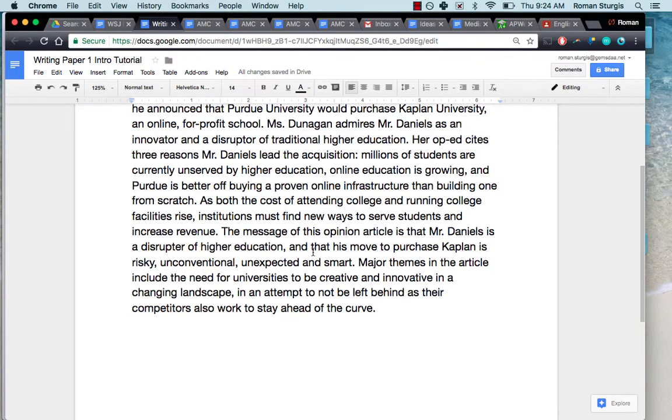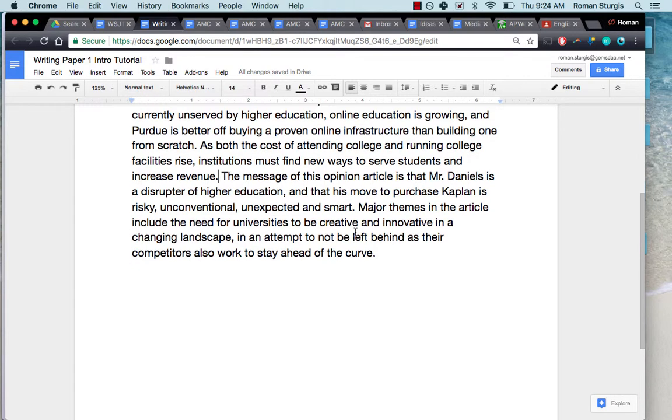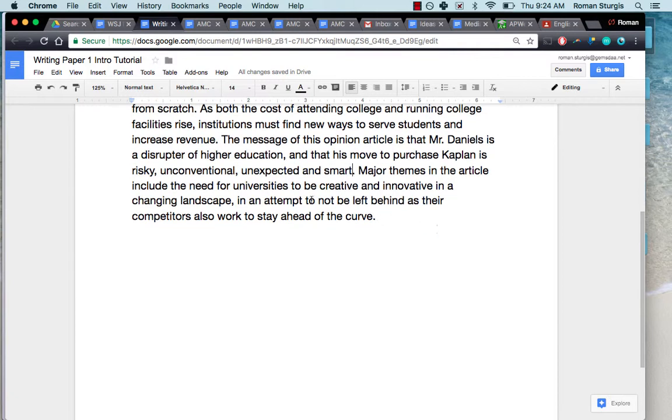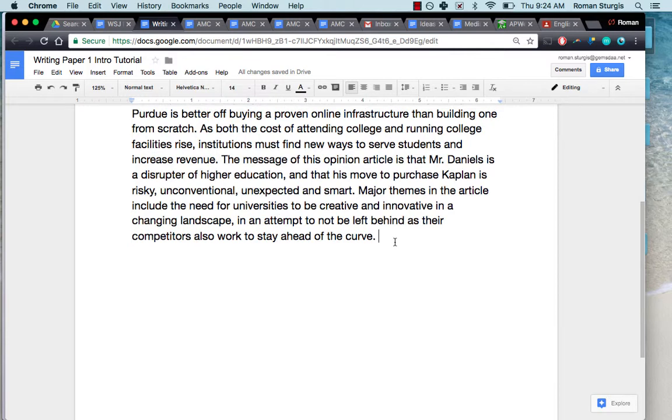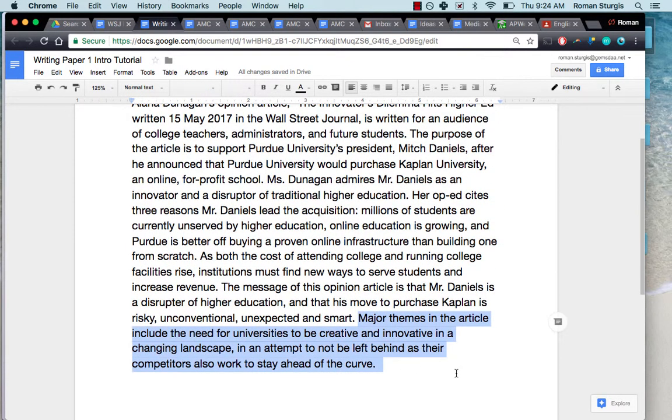As both the cost of attending college and running college facilities rise, institutions must find new ways to serve students and increase revenue. The message of this opinion article is that Mr. Daniels is a disruptor of higher education, and that his move to purchase Kaplan is risky, unconventional, unexpected, and smart. Major themes in the article include the need for universities to be creative and innovative in a changing landscape, and an attempt not to be left behind as their competitors also work to stay ahead of the curve. I'm happy with this as my so what.